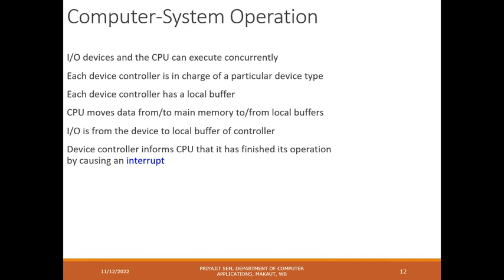Each device controller has a local buffer. Now what is a buffer? Buffer is a temporary storage area. Every device controller has a temporary storage area, that is a local buffer, where the requests are kept. Then the CPU moves data from or to main memory, or to or from local buffers.